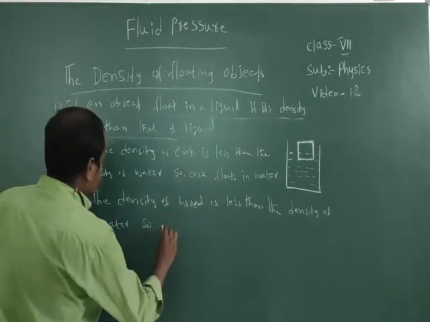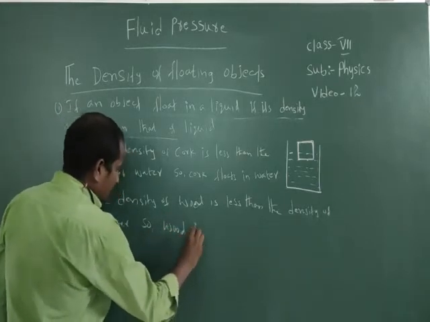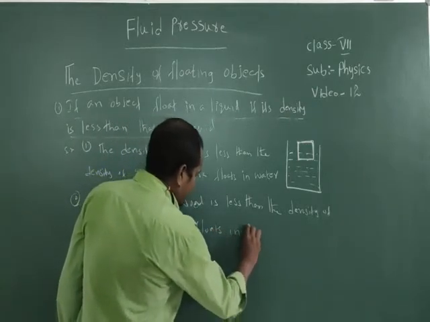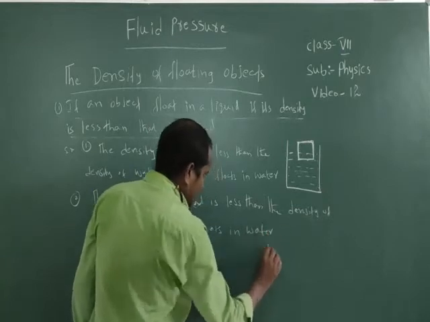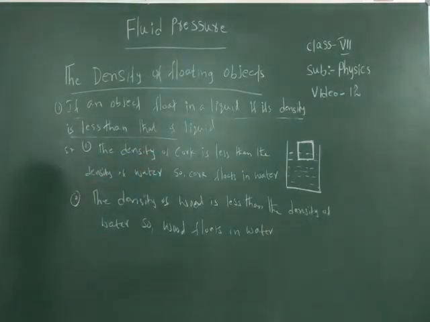So wood floats in water. It is a common experience. The density of a car is also less than the density of water. That's why the car is floating on the water.